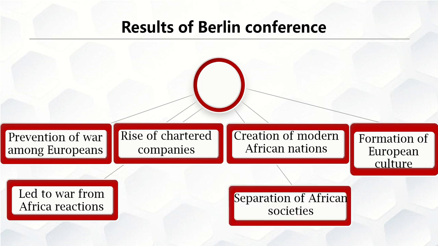And the last was the separation of African societies. The Berlin Conference led to the separation of African societies. Those societies were from one place. Because of the Berlin Conference, you may find we have Maasai from Tanzania, or those days Tanganyika, and Maasai from Kenya.